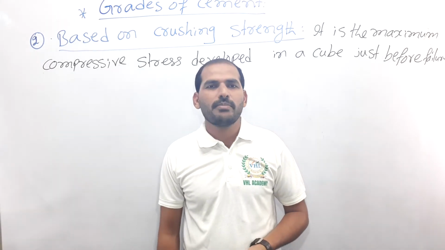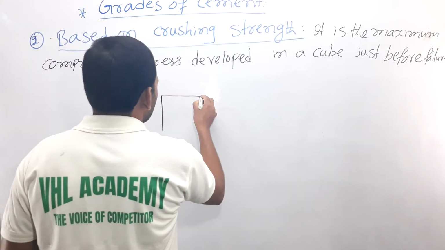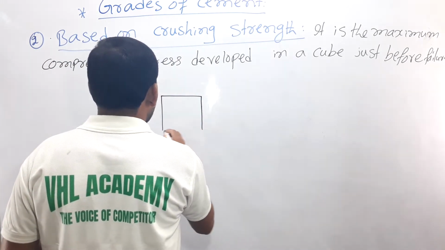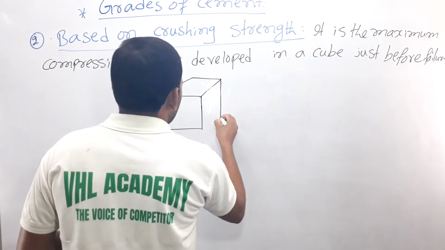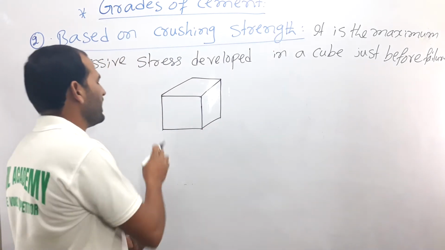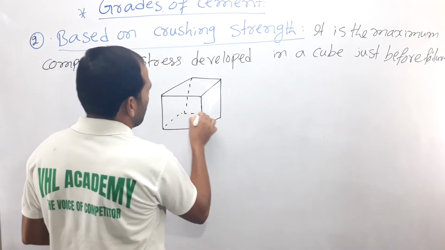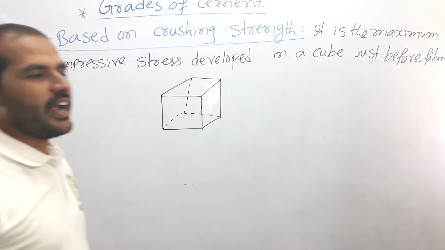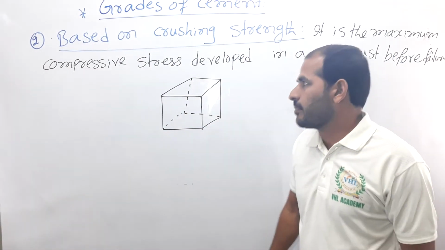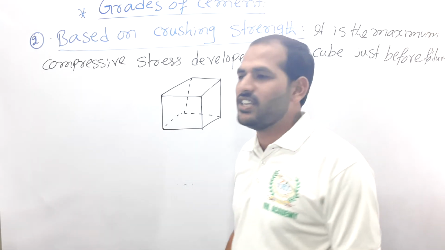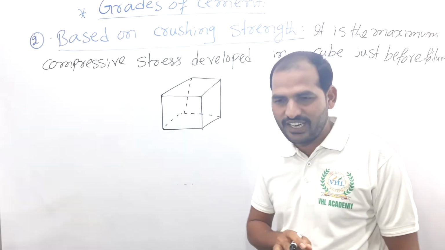The dimension of the cement cube is, so this is the cement cube. For determination of crushing strength, we require cubes, right? The dimension of the cement cube is not 15 centimeter into 15 centimeter into 15 centimeter.